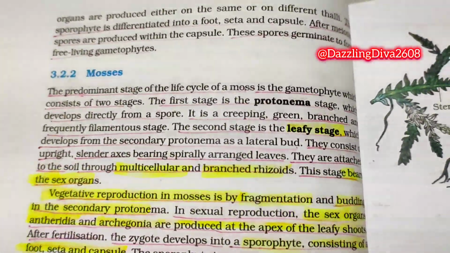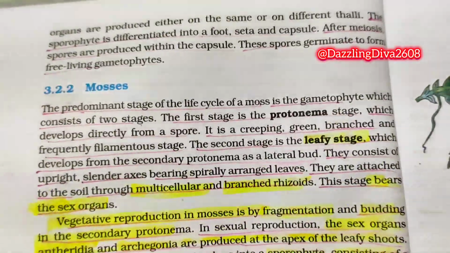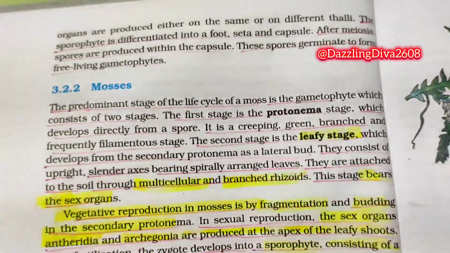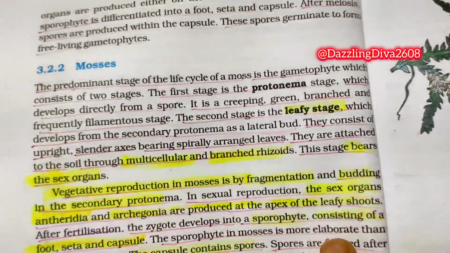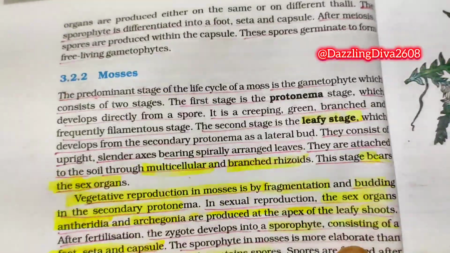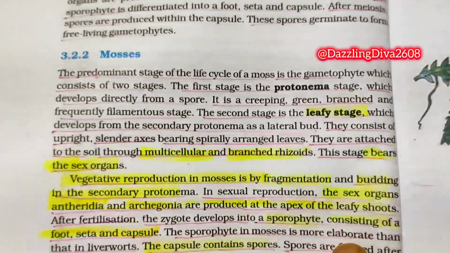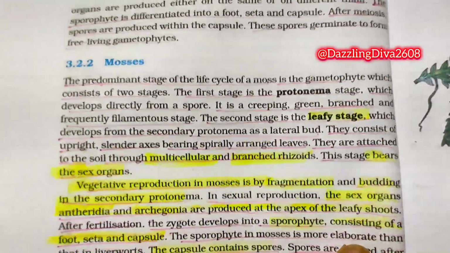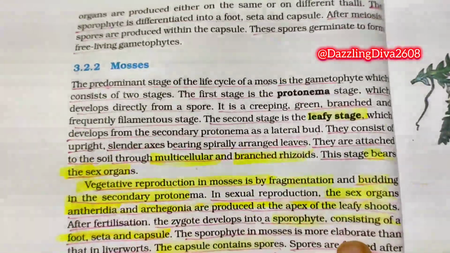Now 3.2.2 Mosses. The predominant stage of the life cycle of a moss is the gametophyte, which consists of two stages. The first stage is the protonema stage, which develops directly from a spore. It is a creeping, green, branched and frequently filamentous stage. The second stage is the leafy stage, which develops from the secondary protonema as a lateral bud. They consist of upright, slender axes bearing spirally arranged leaves. They are attached to the soil through multicellular and branched rhizoids. This stage bears the sex organs.